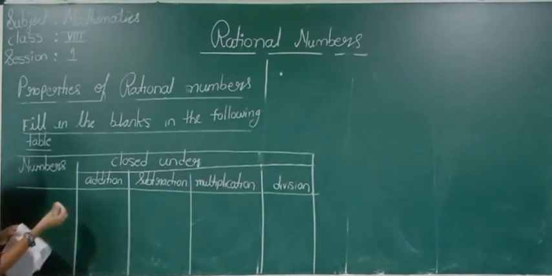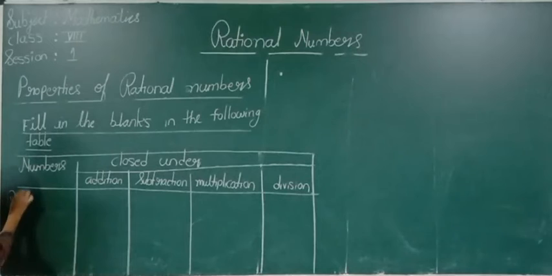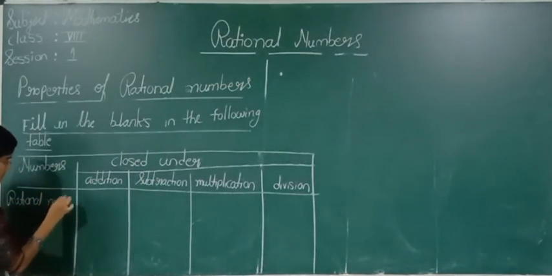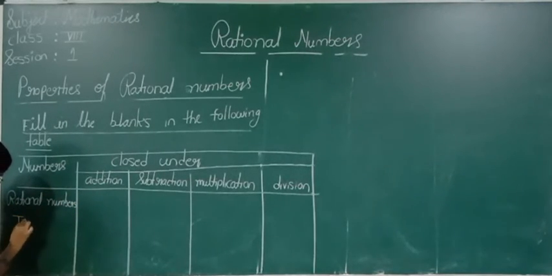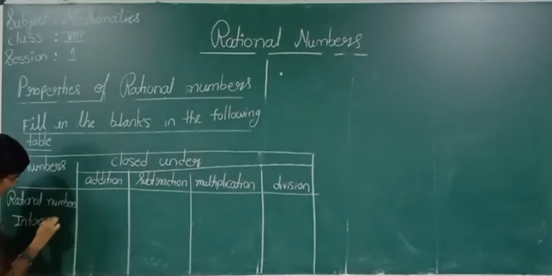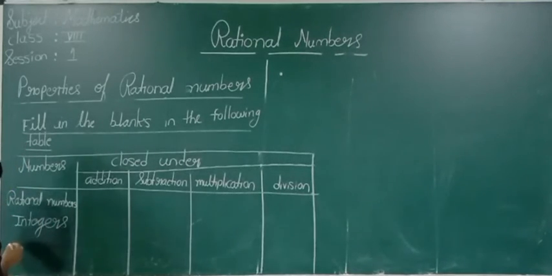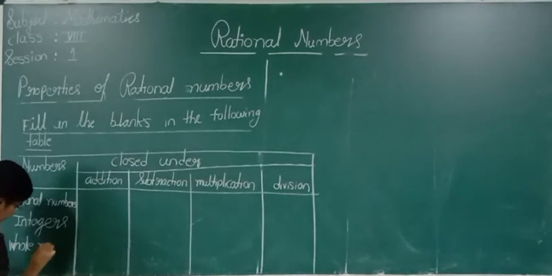So first I have given rational numbers. Second one, integers. Third one, whole numbers.